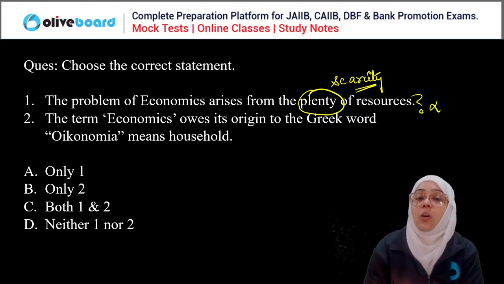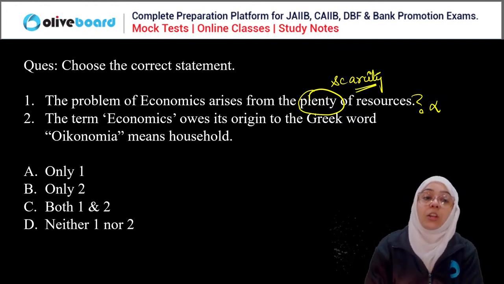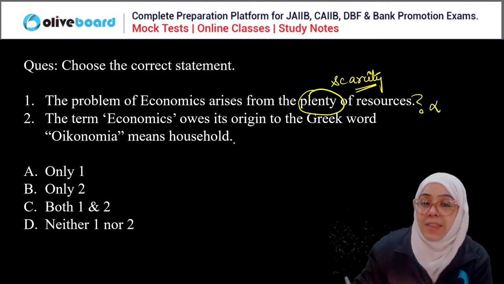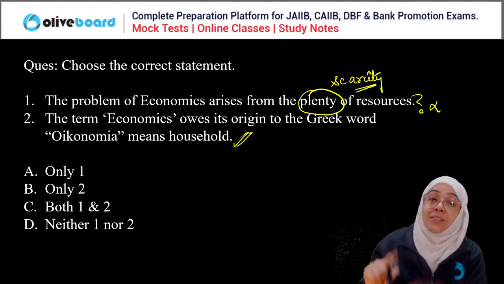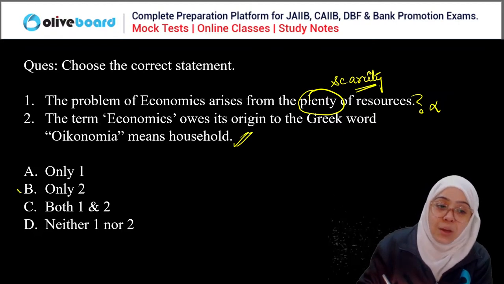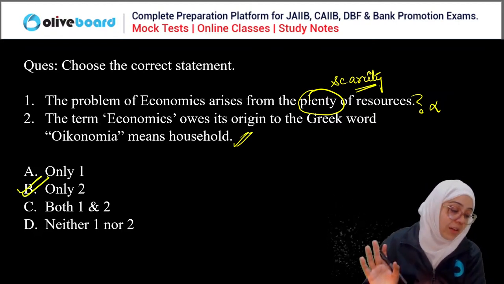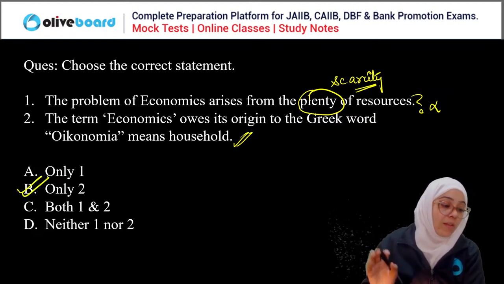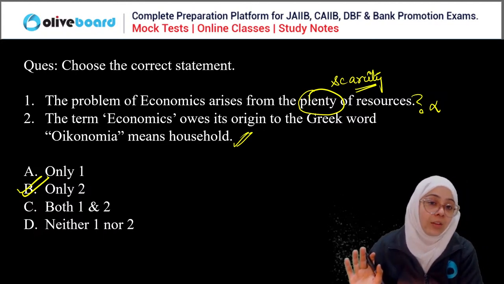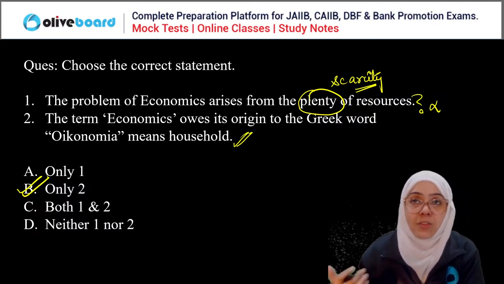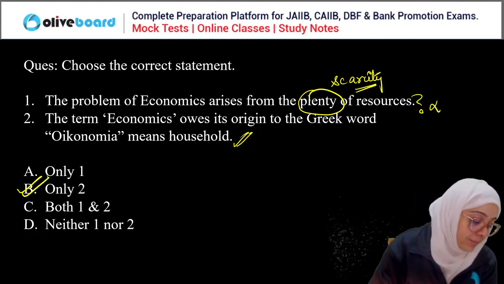Second, the word economics arises from a Greek word oikonomia, which means household. That is correct. So, only the first is the wrong statement, the second is the correct statement. So, B is the correct answer here. Whoever has said B, it is the correct answer. We have to choose the correct statement, so the second is the correct answer.